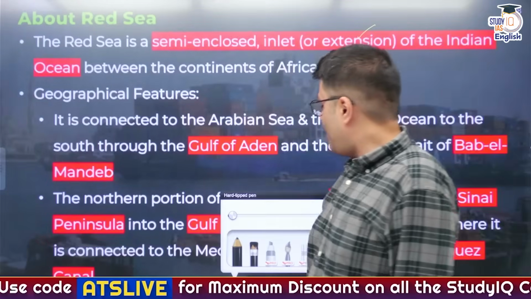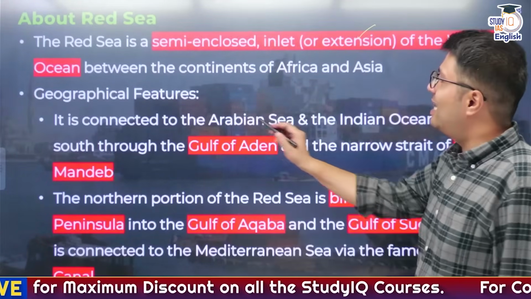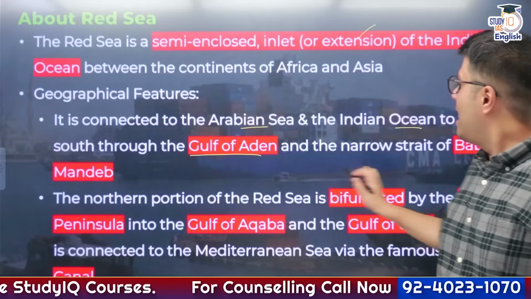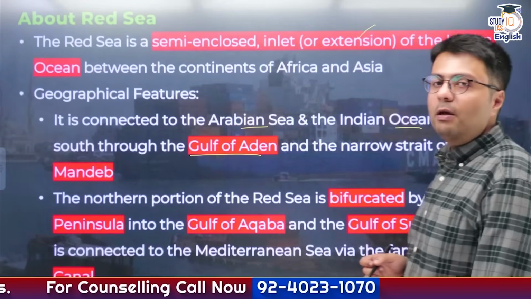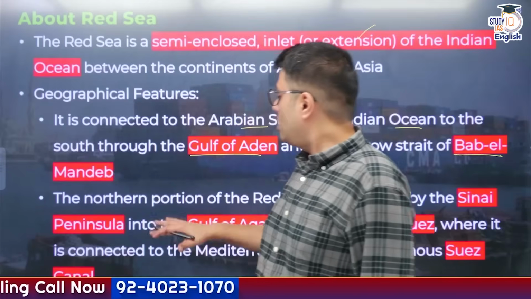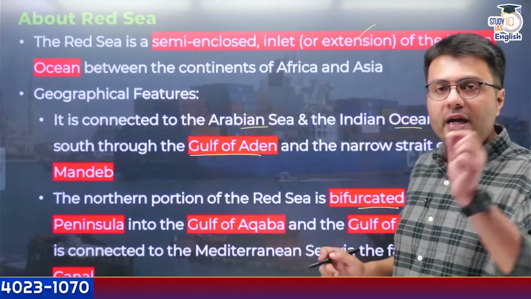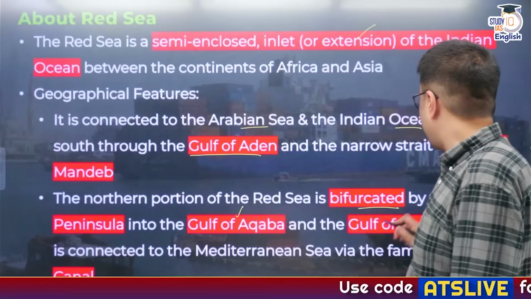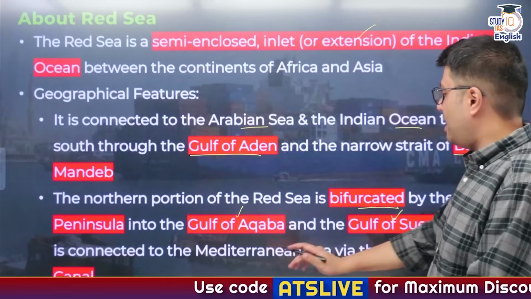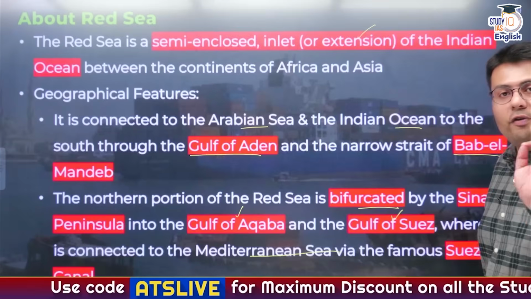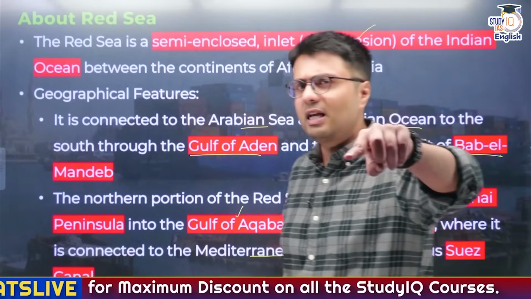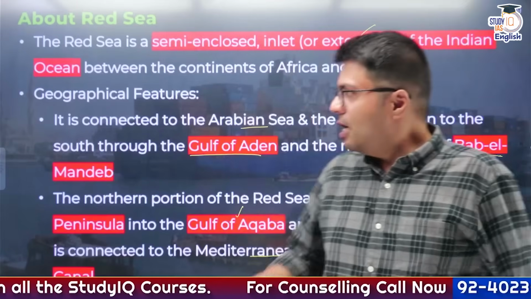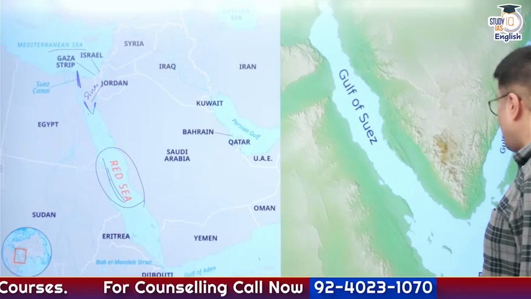So the more important facts that you need to remember about the Red Sea is that it is connected to the Arabian Sea and Indian Ocean through the Gulf of Aden and the narrow strait of water known as the Bab al-Mandeb Strait. And the northern portion of the Red Sea is further bifurcated by the Sinai Peninsula into the Gulf of Aqaba and the Gulf of Suez, where it is connected to the Mediterranean Sea via the world famous Suez Canal. We have already done the Suez Canal, I think. This video would also be available in our video section. So these are the geographical features of the Red Sea.